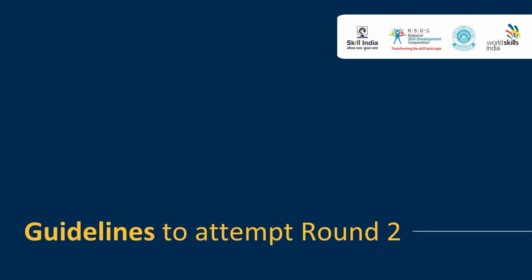On 31st of July, you will receive an email to attempt the competition. If you have not received an email before 31st of July, please raise your queries to the email address for Junior Skills, and there is a query form also. The links for those are available on the Junior Skills website, and they will be in the instruction documents that you will be receiving in emails. So checking your emails is a very essential part that you should focus on.